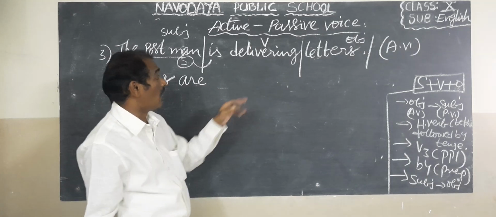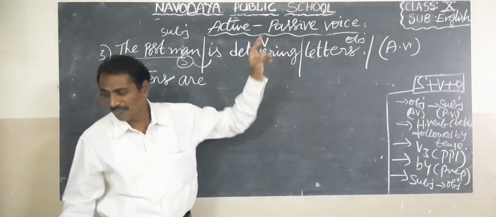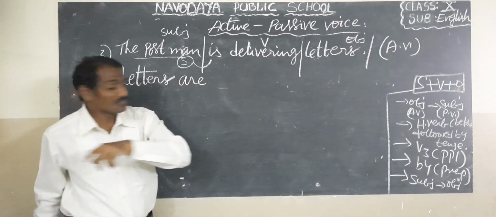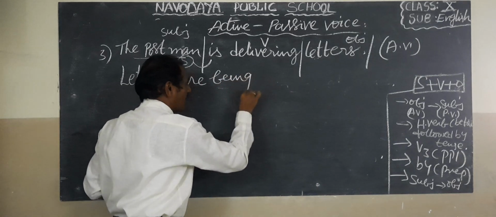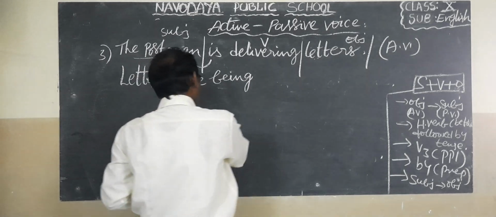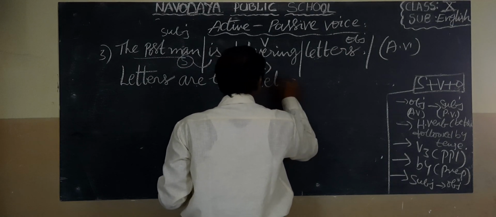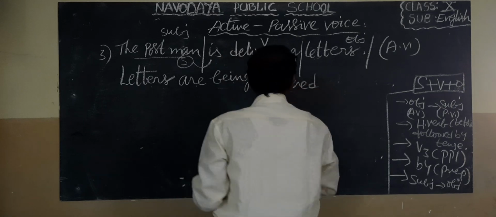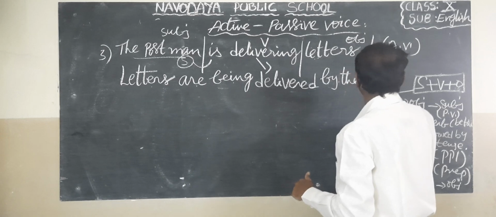Okay, next the B form. Here the main verb is in the ing form, so we should write being. So, letters are being V3, delivered by the postman.